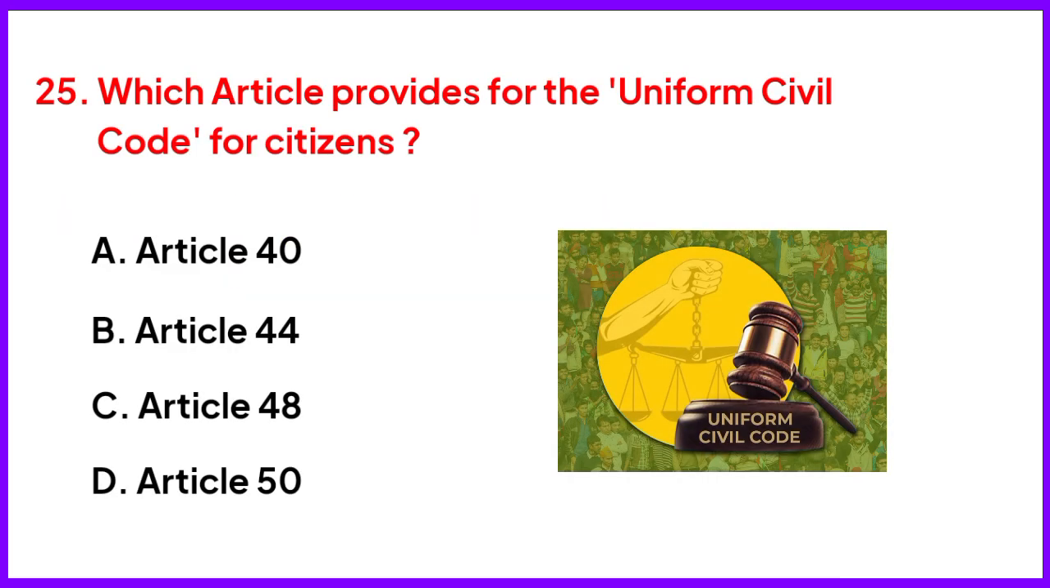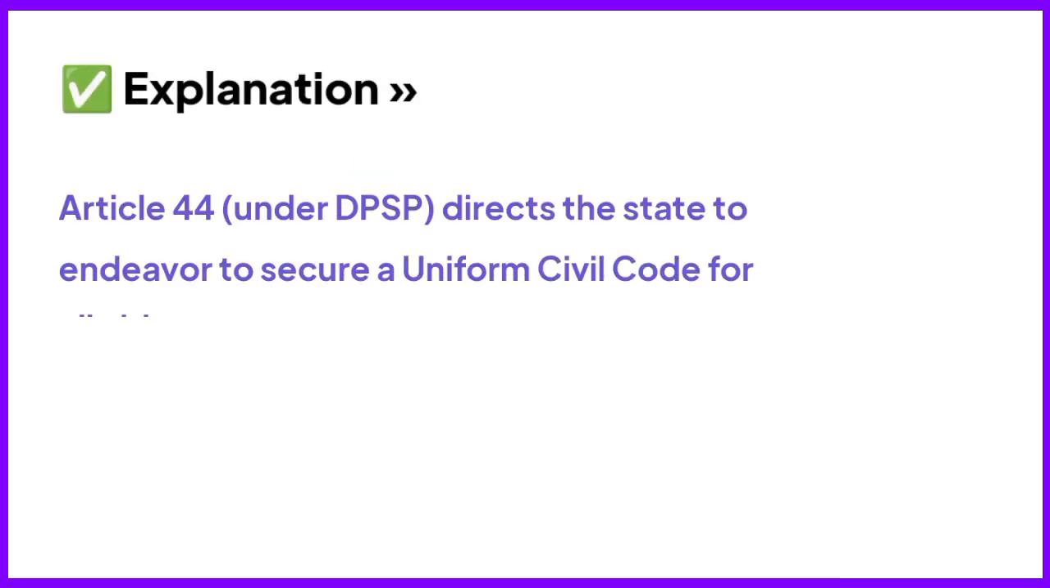Which article provides for the Uniform Civil Code for citizens? Right answer is option B, Article 44. Article 44 directs the state to endeavor to secure a uniform civil code for all citizens.